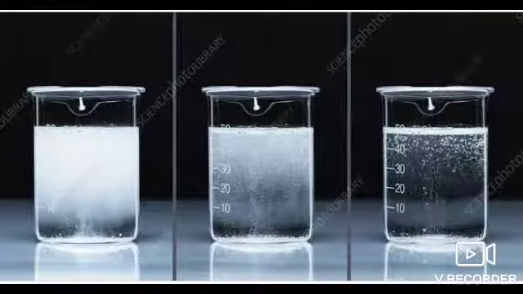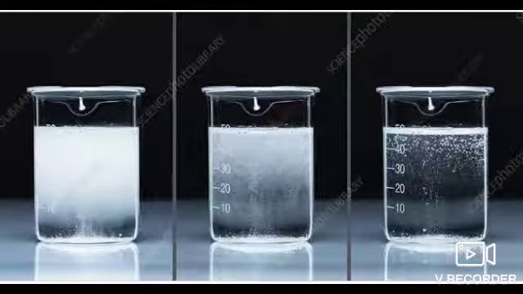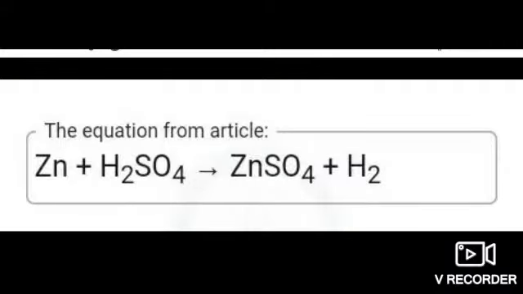The next reaction is to study the chemical reaction between zinc and an acid. You will see that when zinc reacts with an acid, that is sulfuric acid, you will get zinc sulfate with hydrogen. I will let you know later how this reaction takes place. But here we need to know only the changes which will help us to know that the chemical reaction has taken place. Let's see. When the zinc granules are added to sulfuric acid, the reaction will take place.